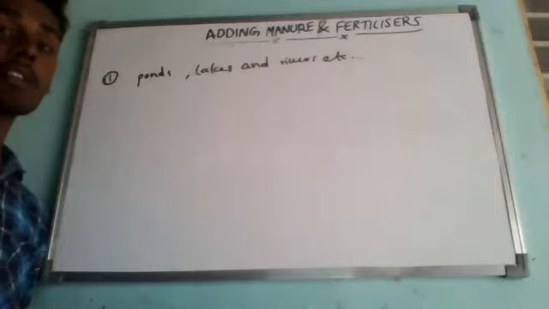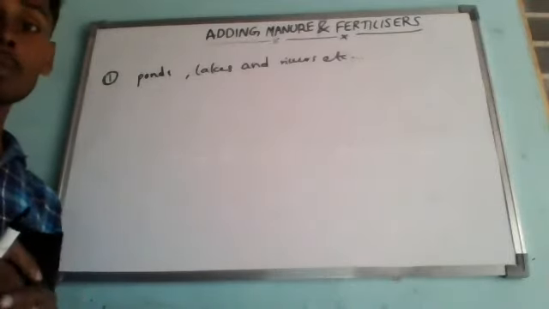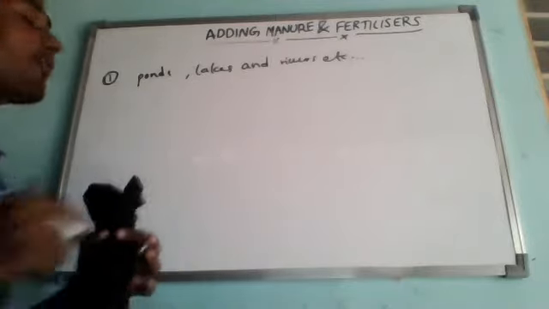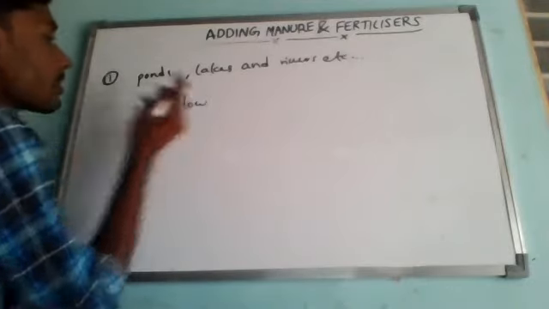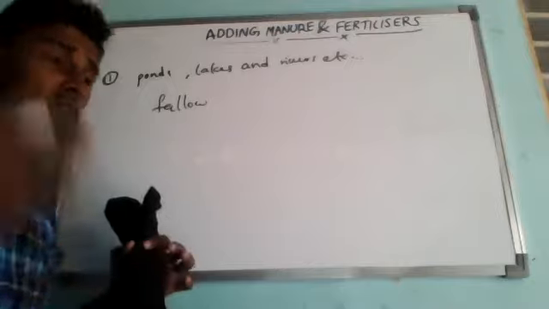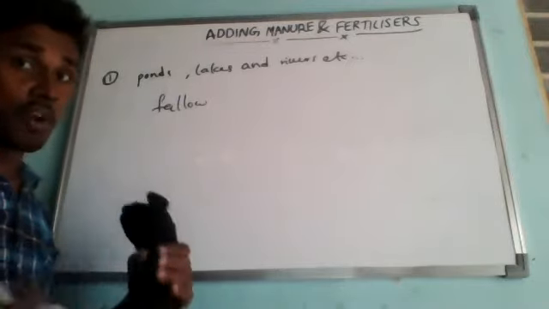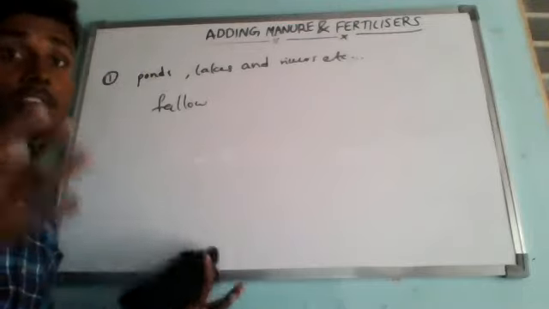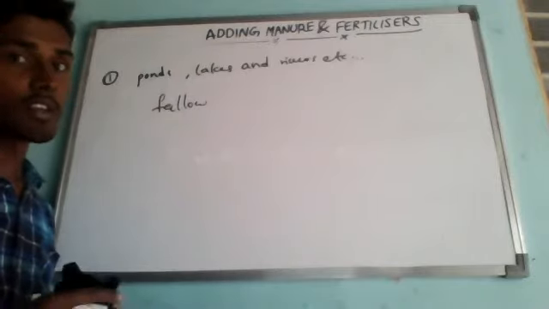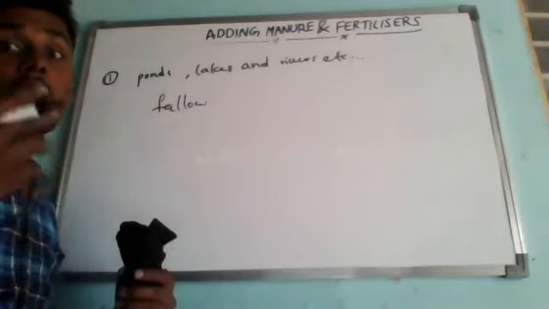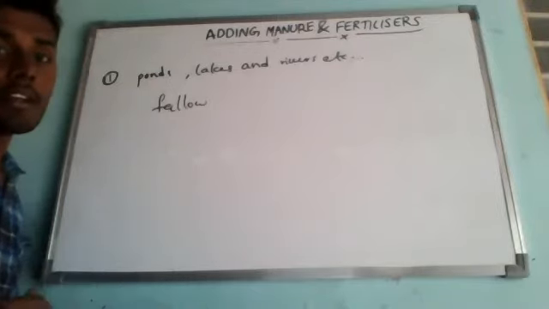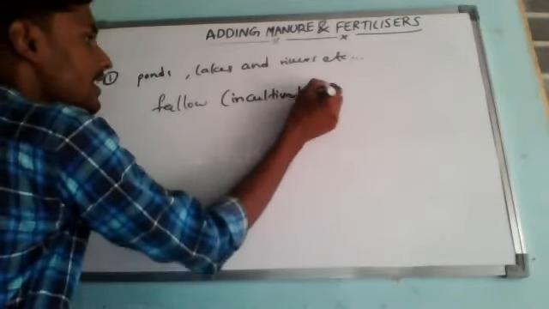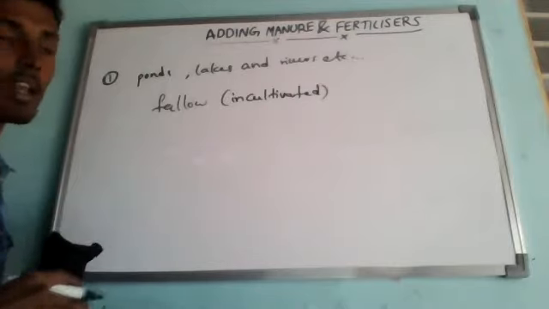In order to maintain the fertility of soil, we should substitute some of the fertilizers with organic manure, or leave the field fallow. So instead of using chemical fertilizers every time, if you want to substitute some of the fertilizers, we can add organic matter to maintain the soil's essential nutrients, or else leave the field fallow. Fallow means uncultivated for some time. If you cultivate for 6 months, for the next 6 months you just leave it uncultivated.